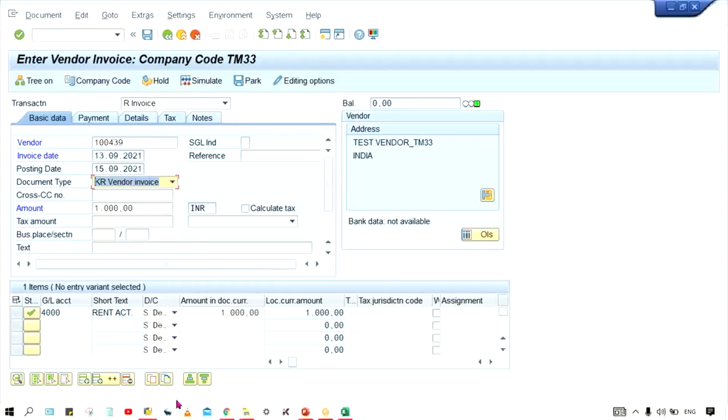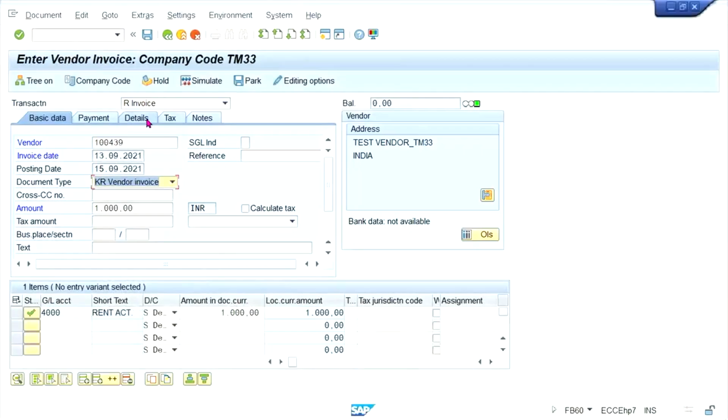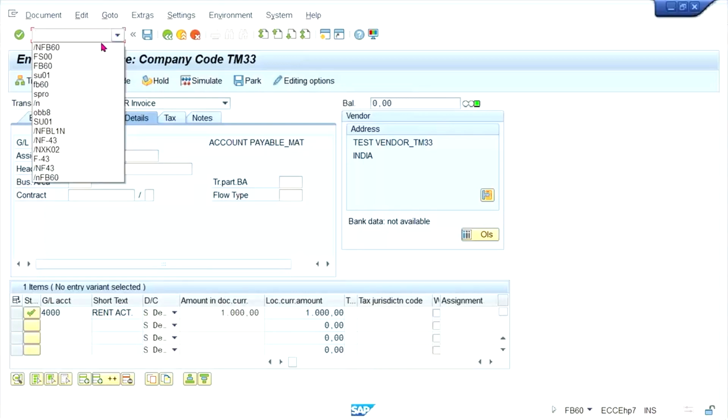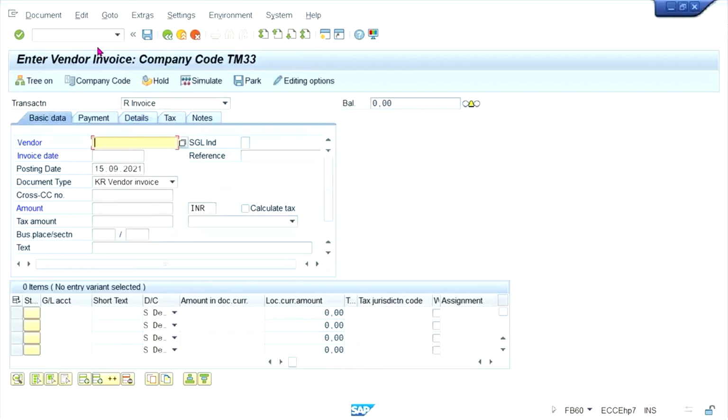In the same way, reconciliation account ready for input means this field is going to be converted. It is going to be editable, and you can put a different reconciliation account here. Now I'll show you. I have just made the changes, so we'll put the details.